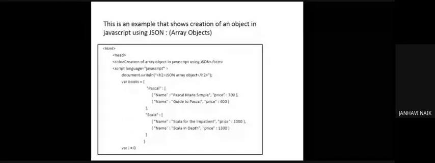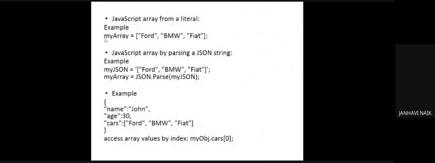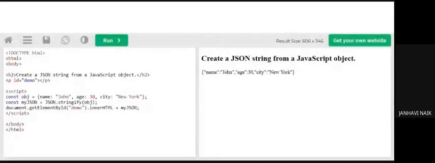I just shared this tab. Over here was how I create an array. My array equal to so and so things. This was the example that we had done yesterday. Name I have declared, age I have declared, and inside the cars I have declared an array value, so I can access each of them. The same example I am copying over here, and I am checking what will be the output.